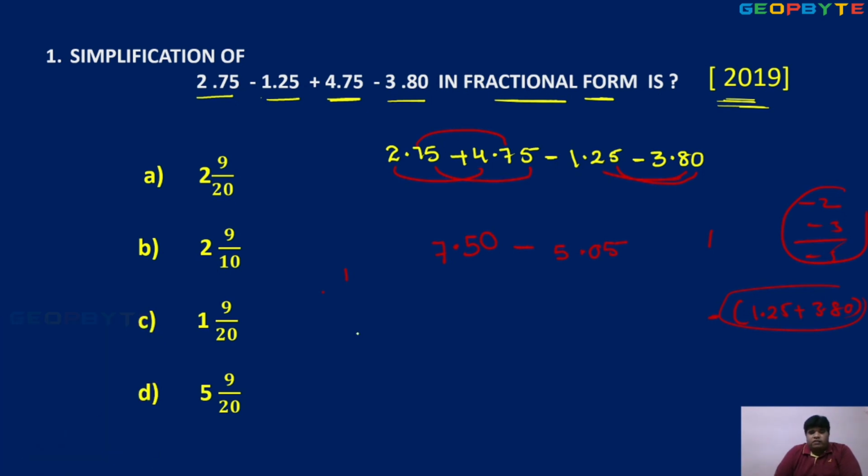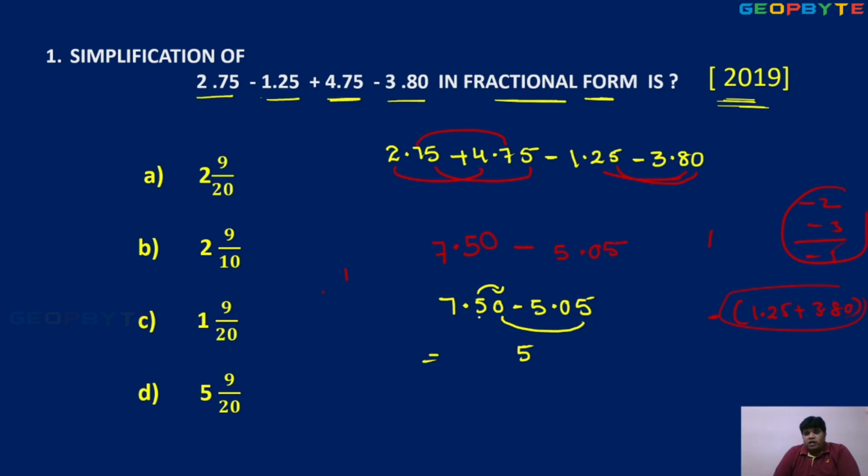Okay, children, now observe. 7.50 minus 5.05 is the answer. So subtraction, 0 and 5. This is the biggest number, 7.50. So 0 minus 5, you can borrow 1 from here. So it becomes 10. 10 minus 5, so 5.